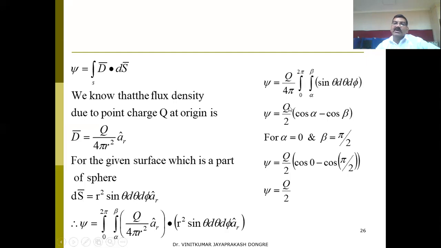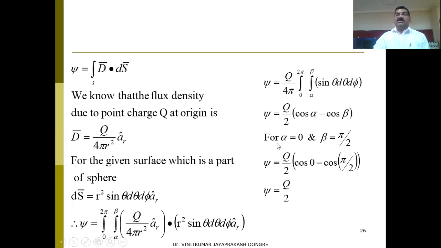So 2 pi over 4 pi, it becomes Q by 2, times cos alpha minus cos beta. So this is the answer for the first sub question, that is psi equals Q by 2 into cos alpha minus cos beta. If this same problem is asked, you just mention this as the first answer.